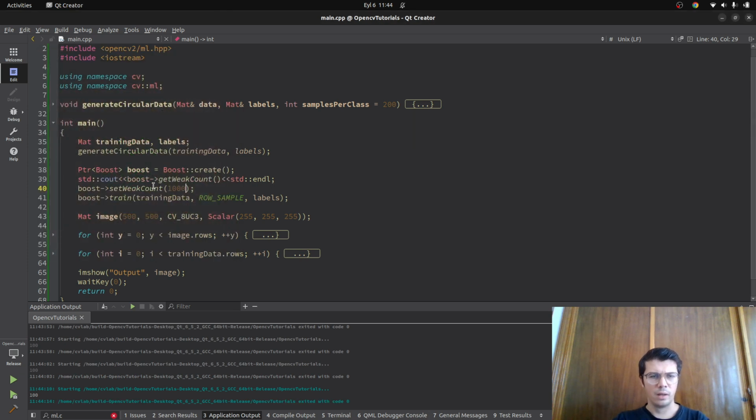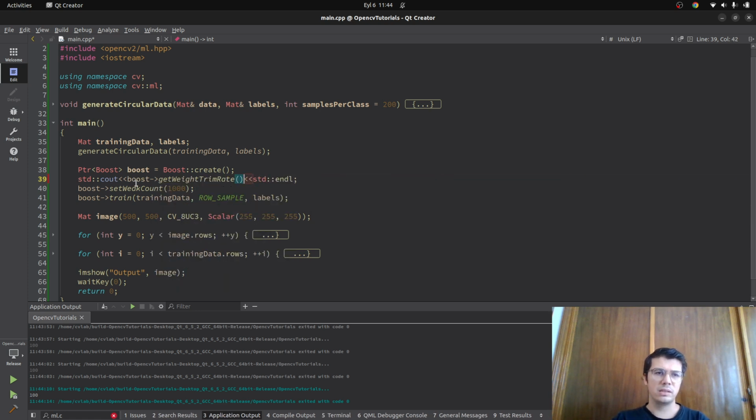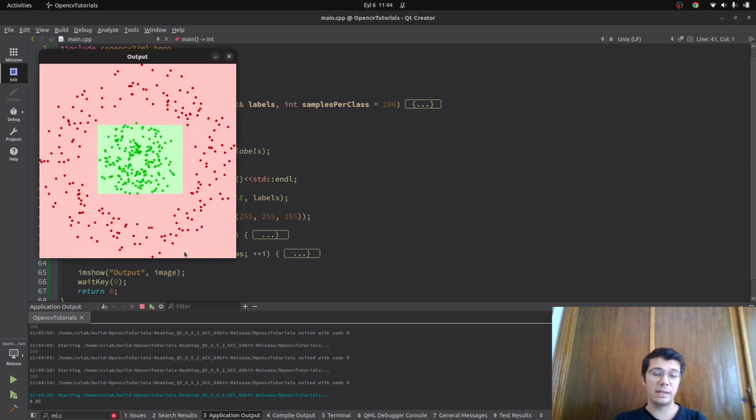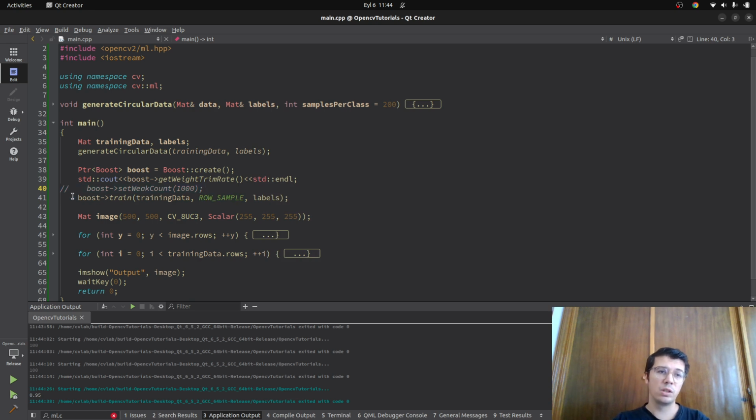Yeah. The next one we can check is the get weight trim rate. This is also about how fast it's gonna trim, how fast it's gonna get to the results. By default it is 0.95. If it is close to 1, it's gonna iterate more and it's mostly gonna give you better results. But if you decrease it, you will see the results are not so good.